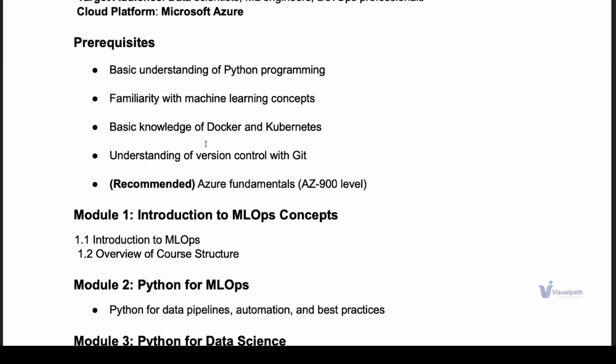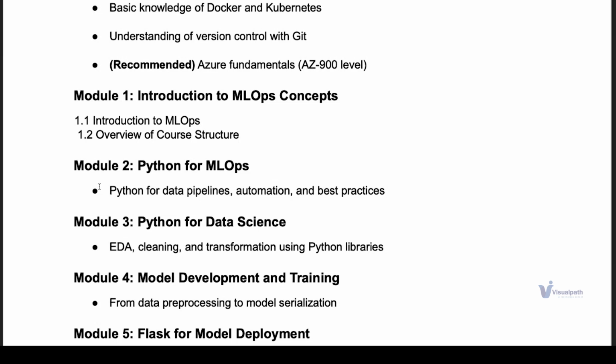This training will be completely on Azure. So we will be using Azure services to test, practice, and do our hands-on as well. In this training, we'll try to understand the basic concepts of MLOps. In module one, we will understand what MLOps is, and we'll start with why do we need MLOps.